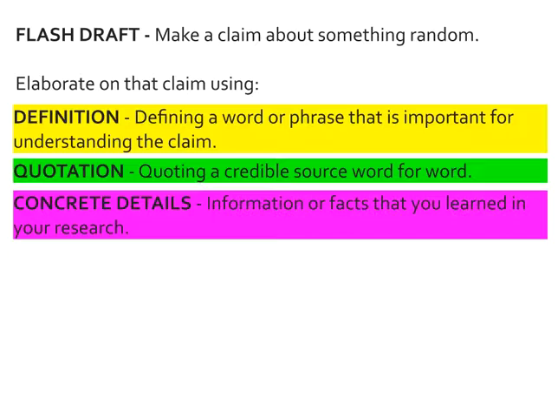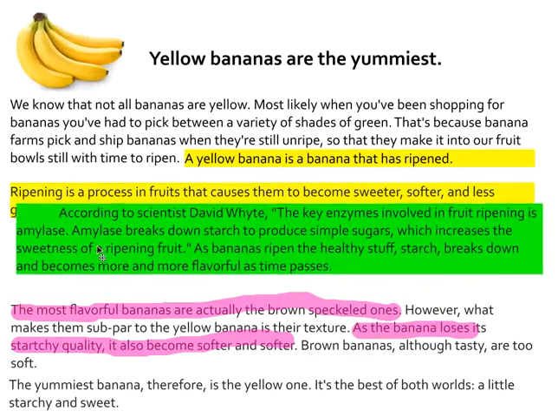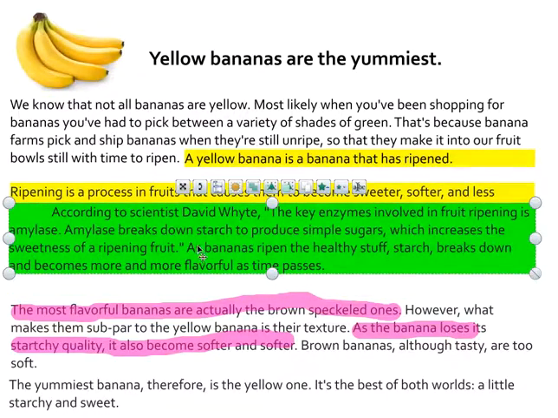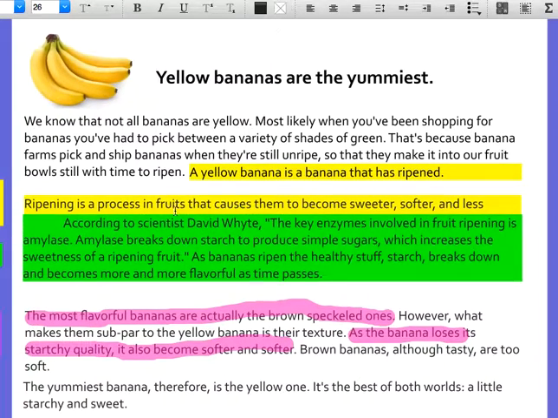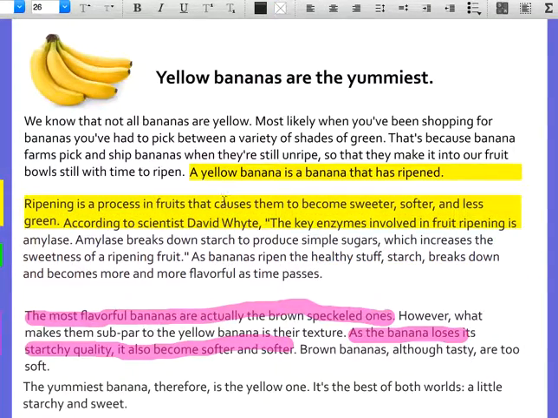So here's your job. You need to make a claim about something random. I want you then to elaborate on that claim using definition, quotation, and concrete details. I also want you to notice here, and I'm going to bring this up here, change this so that you can see this, actually what I'm doing here. I'm going to put those in the same paragraph.